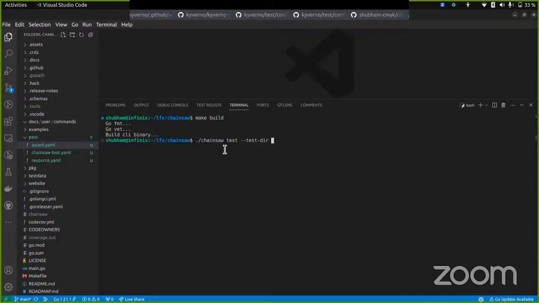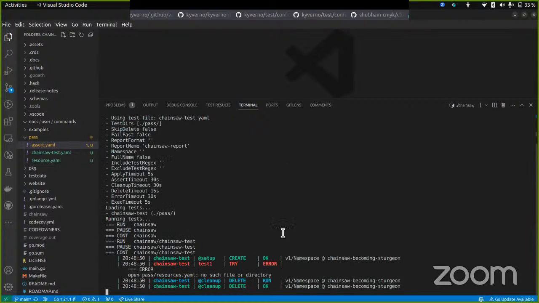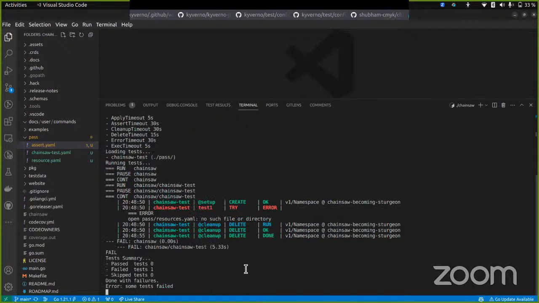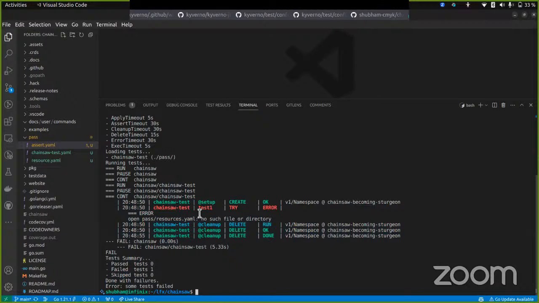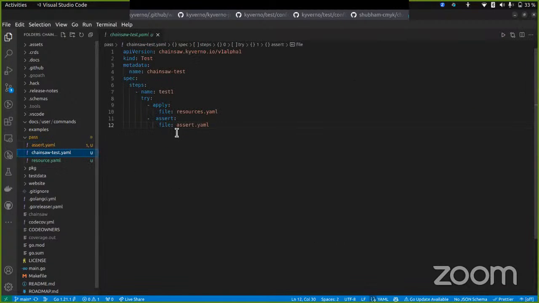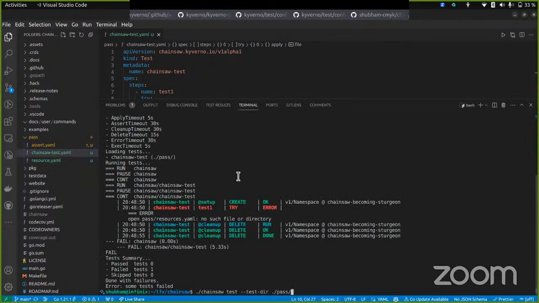Test directory. And I think we have pretty much good over here. Okay, wait. Resource, we have got an error over here, and it's failed. I think we have made some mistake. Test one, I think, right? Resource. Okay, so it's wrong. We have the name of your resource.